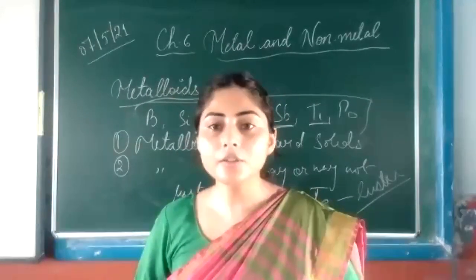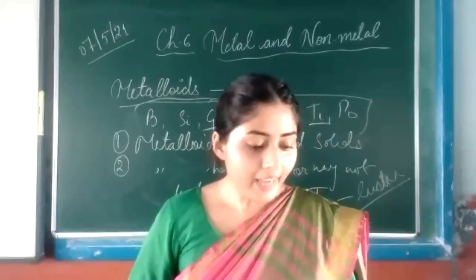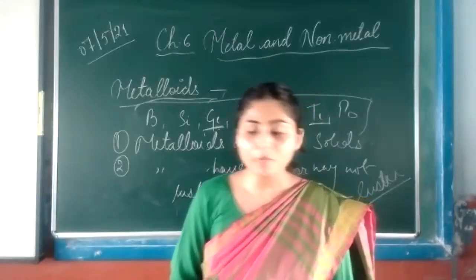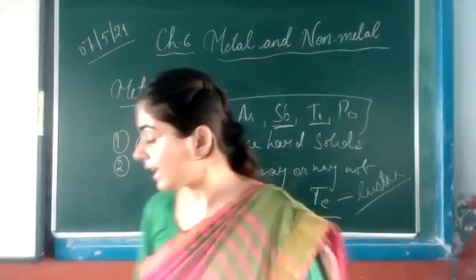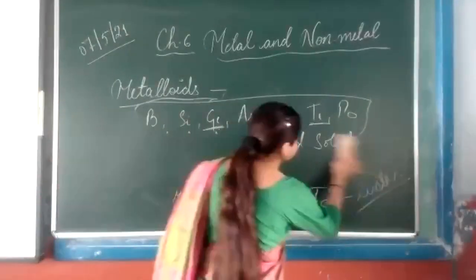Understood, everyone? They have densities intermediate between those of metal and non-metal. So they have densities intermediate between metal and non-metal.